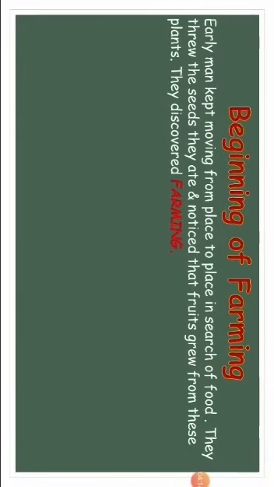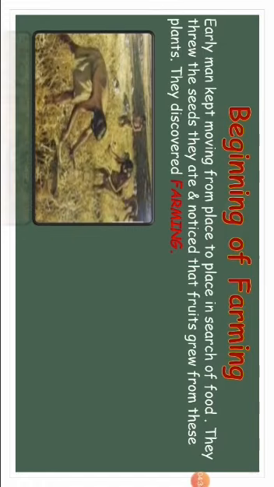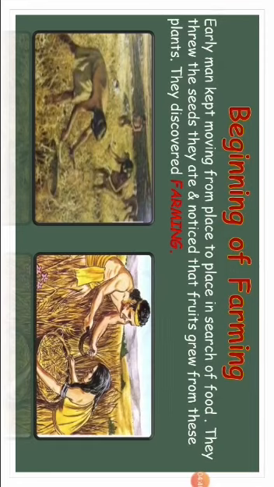Beginning of farming. Early man kept moving from place to place in search of food. They threw the seeds they ate and noticed that fruits grew from these plants. They discovered farming. After discovering farming, early humans must have learned that plants needed water and fertile soil. So they started settling down in small villages near rivers.